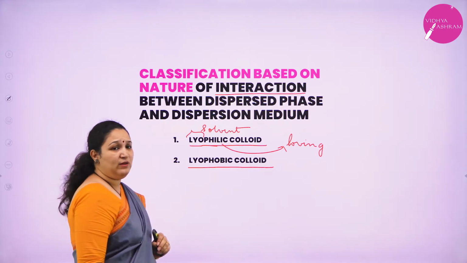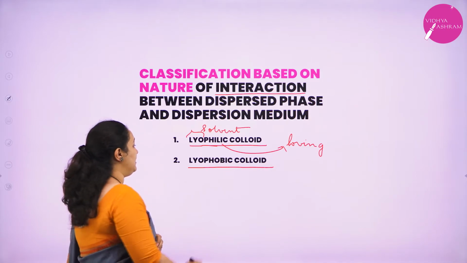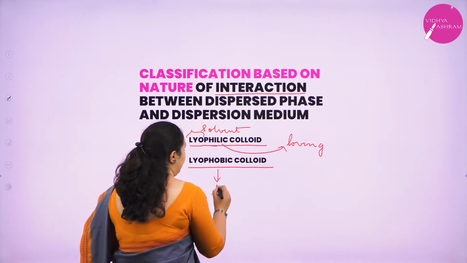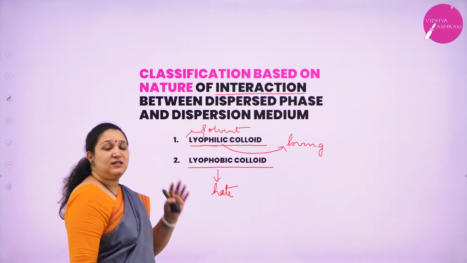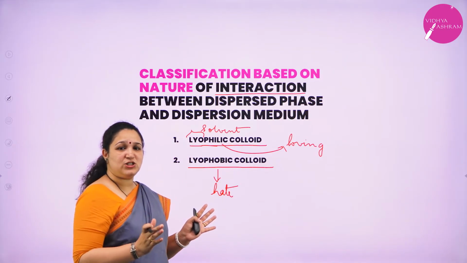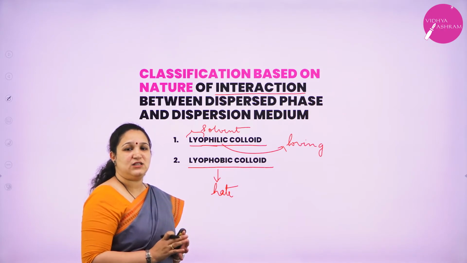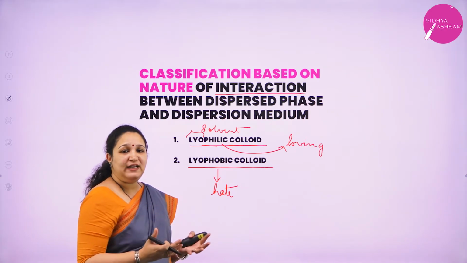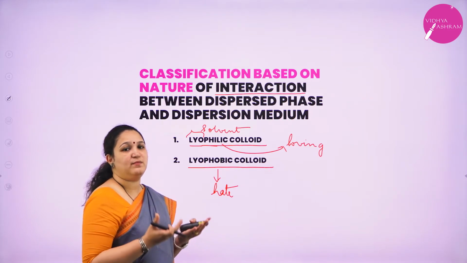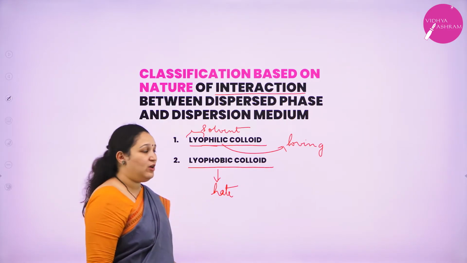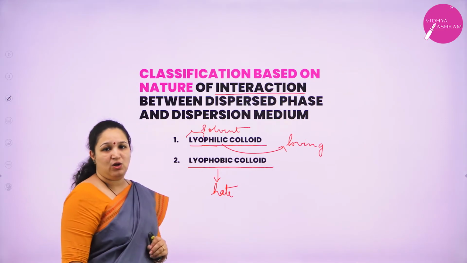Now, what do you mean by lyophobic colloids? Phobia means they hate. Here, the dispersed phase and the dispersion medium do not like each other, or the affinity between the dispersed phase and the dispersion medium is very low. Then we call it lyophobic colloids.